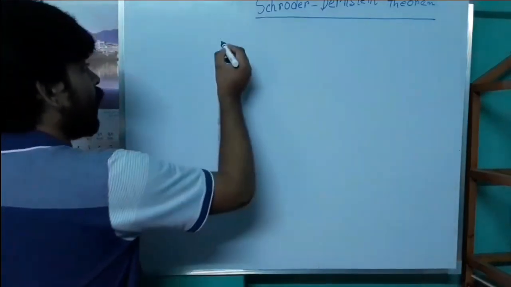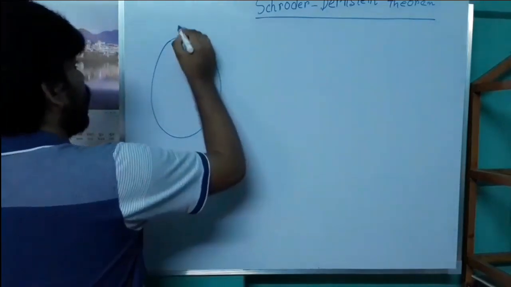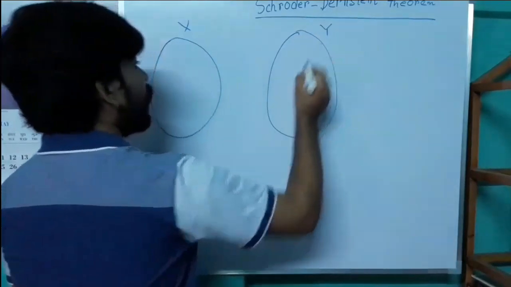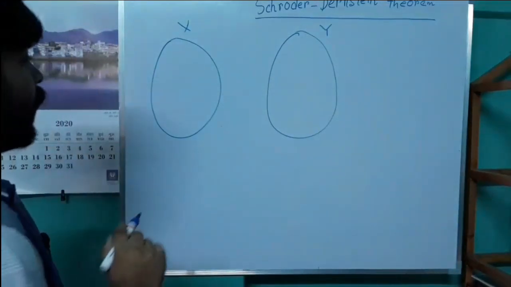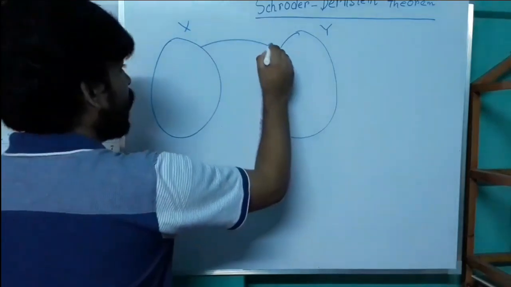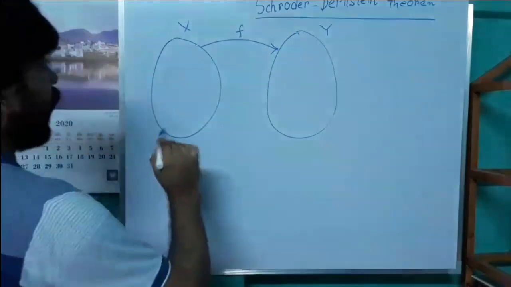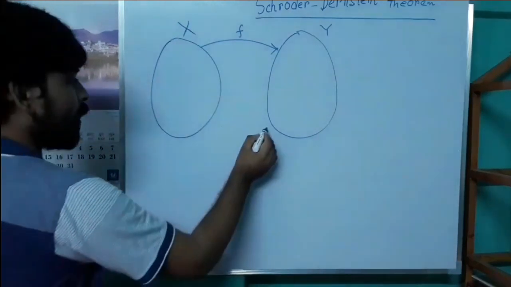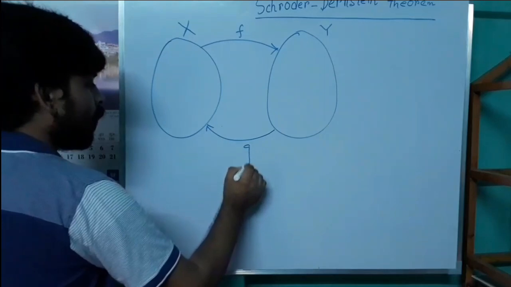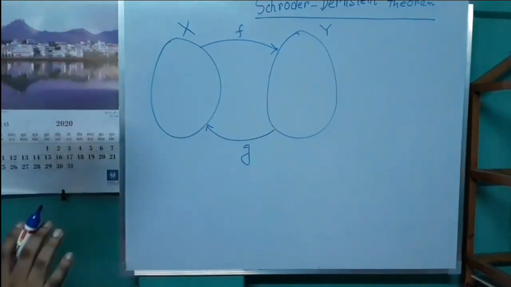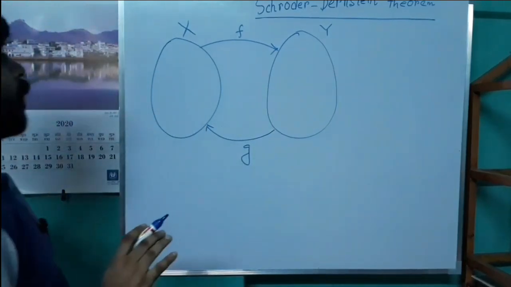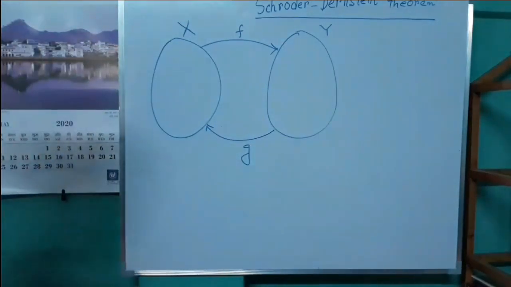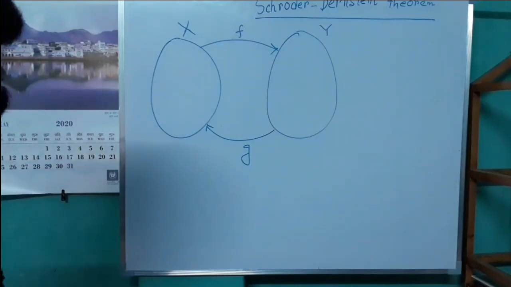That is, given X and Y are two sets and f is an injective map from X to Y and g is another injective map from Y to X. So we have to construct a bijective map from X to Y. So the idea of the proof is very simple.